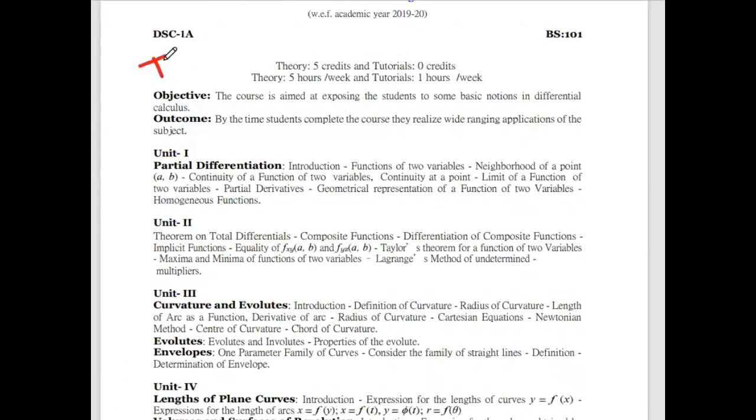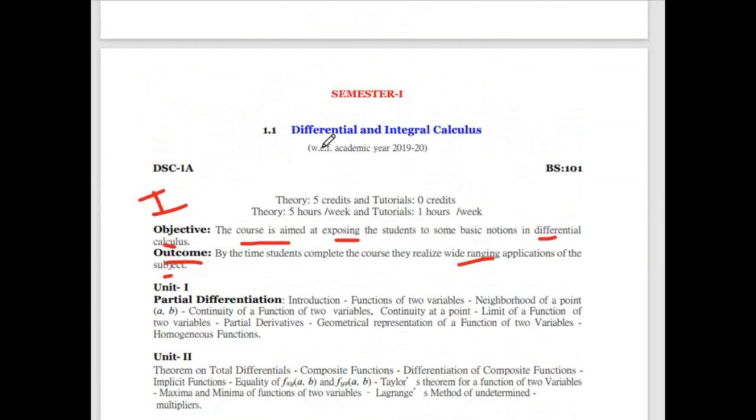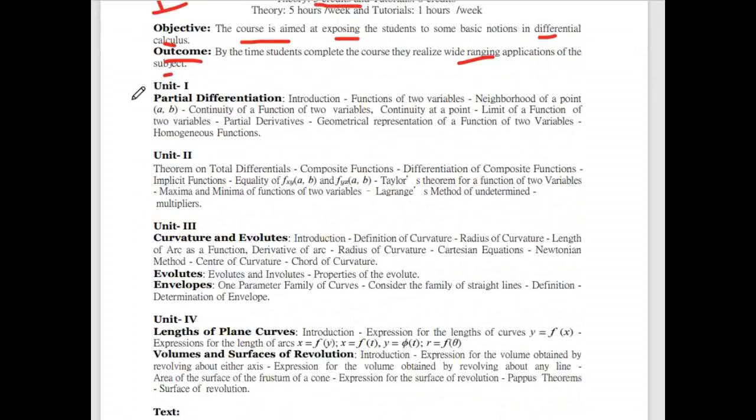Now coming to the first semester. This course is aimed at exposing the students to some basic notions of differential calculus. The outcome is that by the time students complete the course, they realize the wide-ranging applications of the subject. This is from the academic year 2019 and 20, and I already said this is 5 credits. So coming to the first unit.